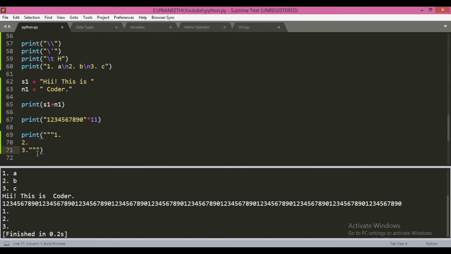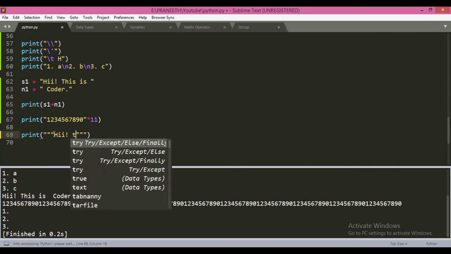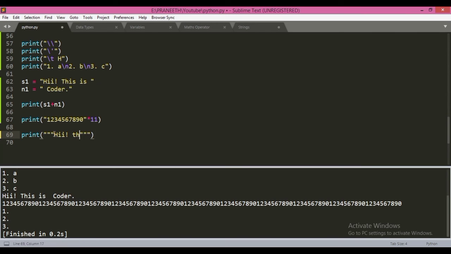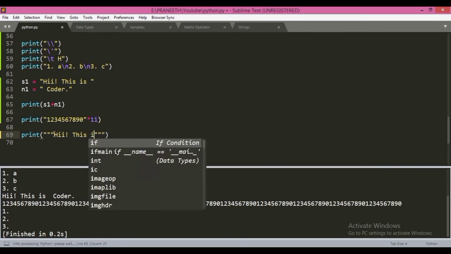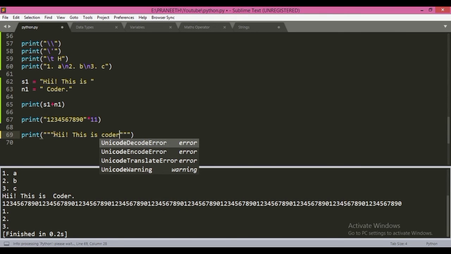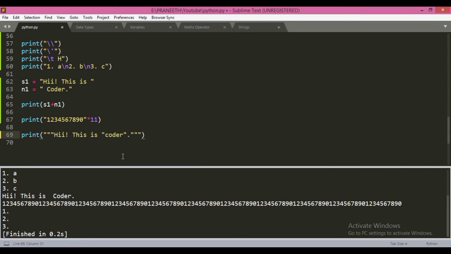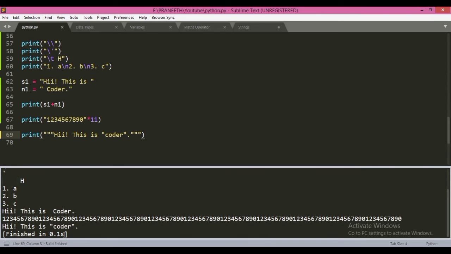So we can write anything between this, like "hi, this is" with double quotes. Let's type the coder and then give double quotes. So it will perform everything.